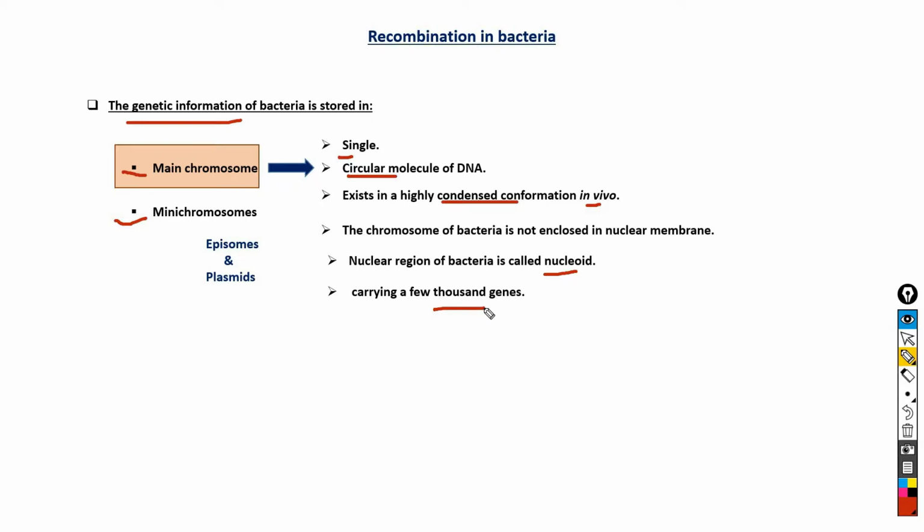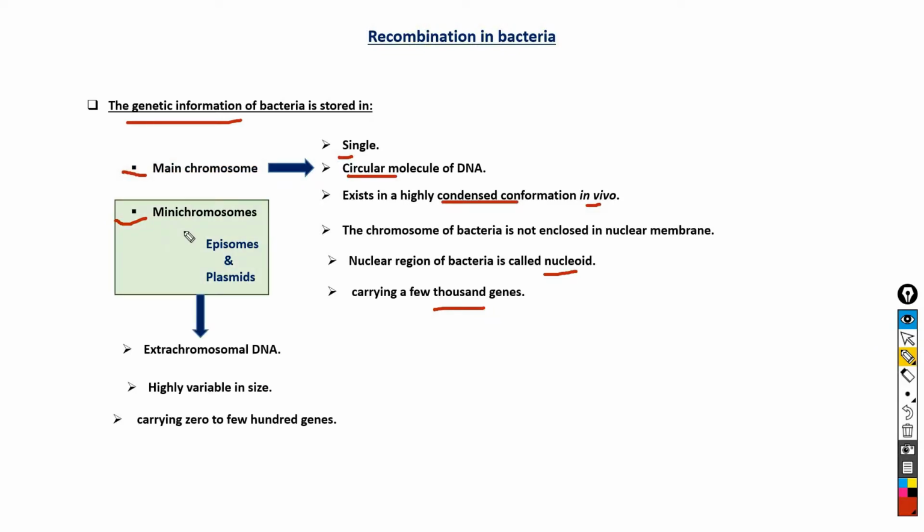Now come to mini chromosomes. Mini chromosomes are present in the form of either episomes or plasmids, and they are basically extrachromosomal DNA. That means mini chromosomes are present apart from the main chromosome. That's why they are known as extrachromosomal DNA. These mini chromosomes are variable in size and carry 0 to a few hundred genes.